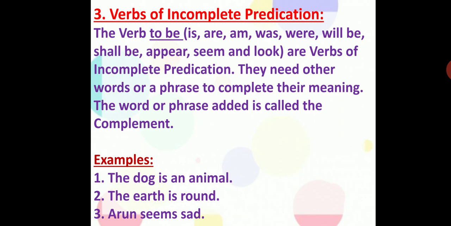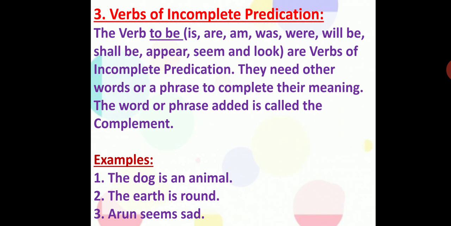Look at the second example. The earth is round. If we say "the earth is," there is no meaning at all. But when we give the word round, it adds meaning to the sentence.